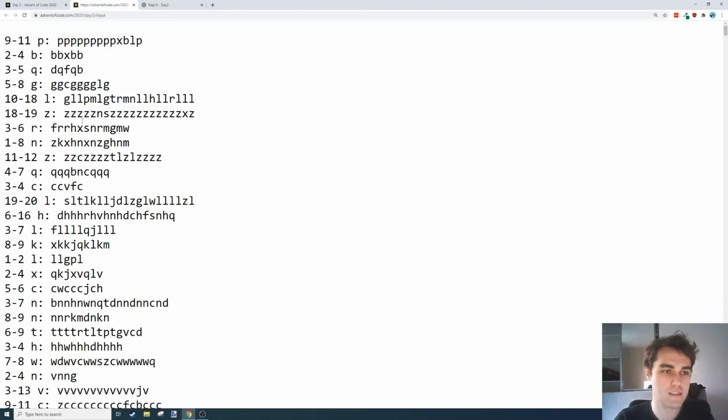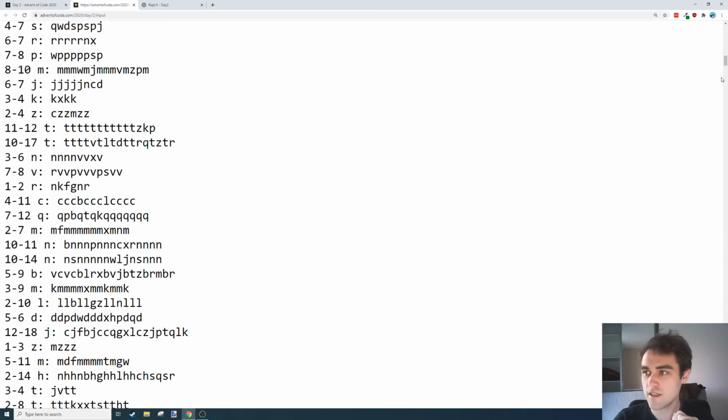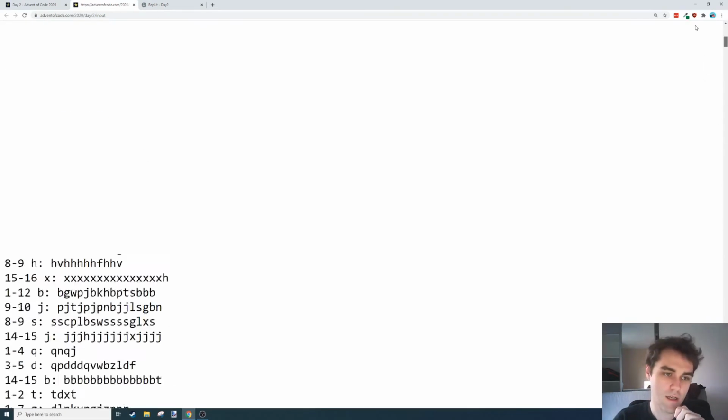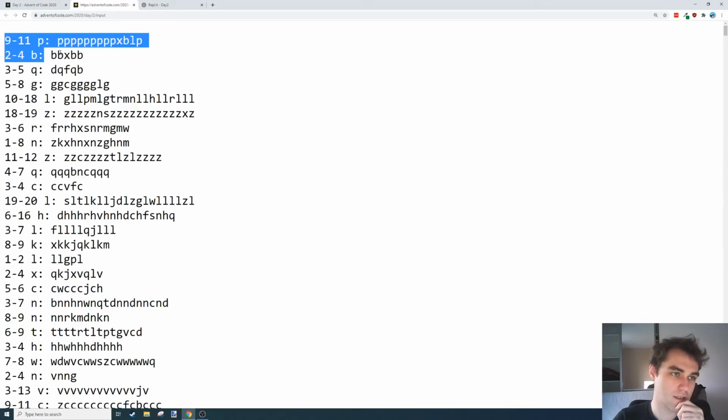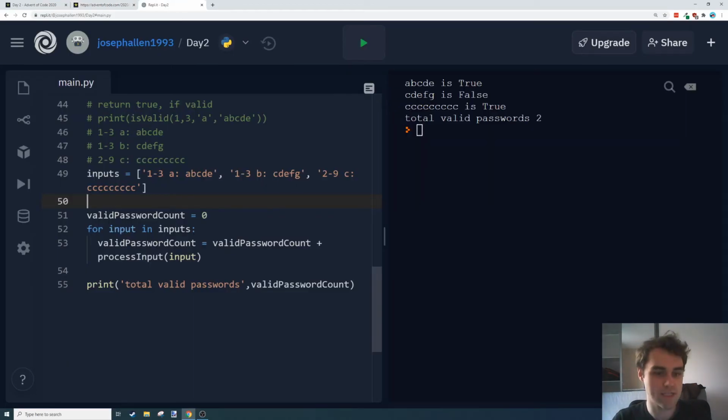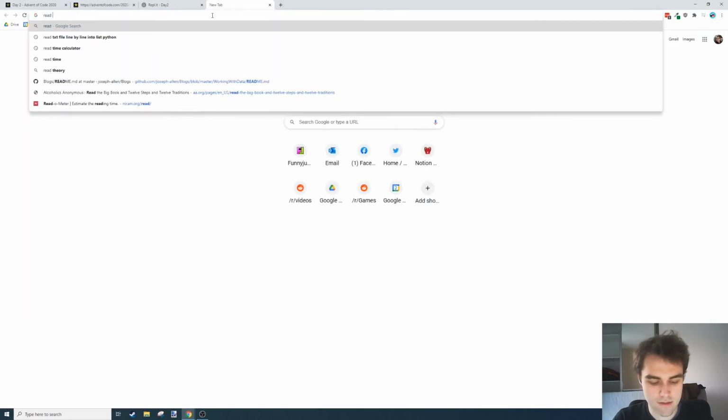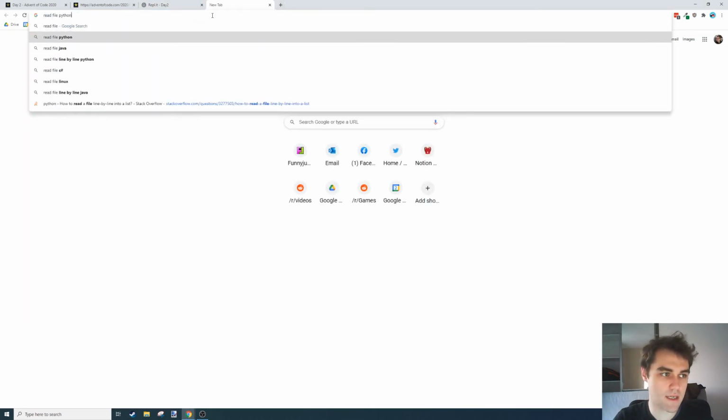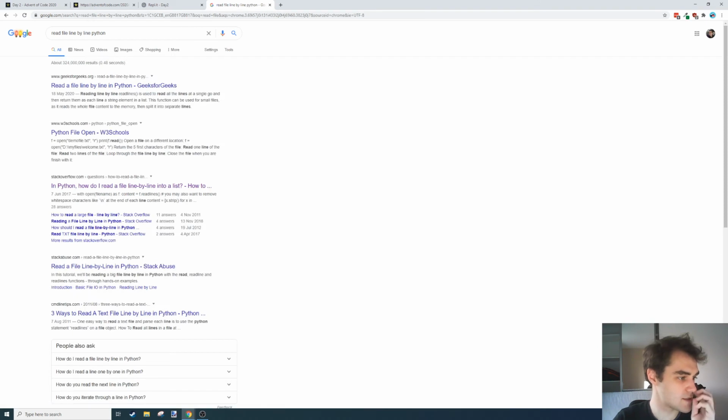There's a little bit more work to do because, oh my gosh, we've got a huge password list here. And I can't really just copy and paste them one at a time into here. I'm going to have to do a bit more than that. Let's see. Same as what I Googled yesterday, really: read file line by line Python. I Googled this last time as well.